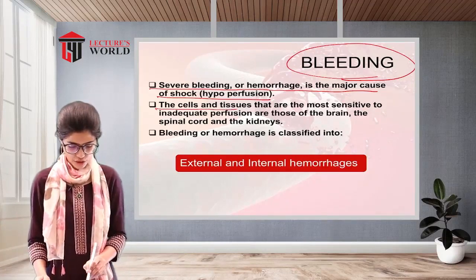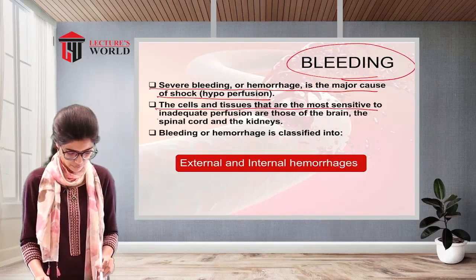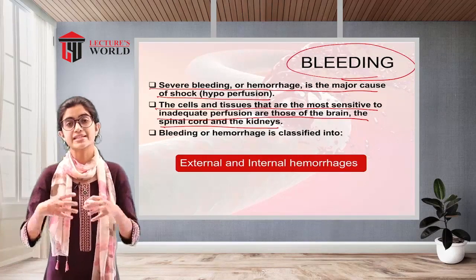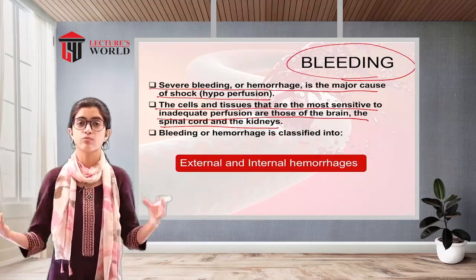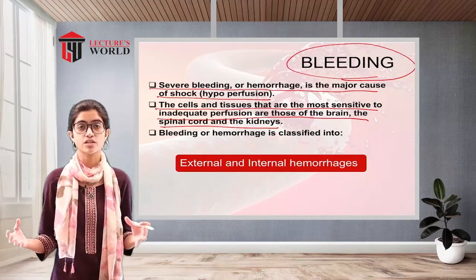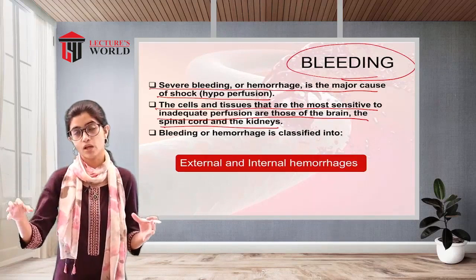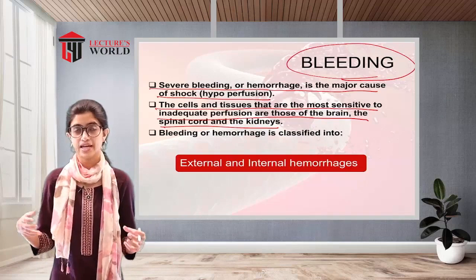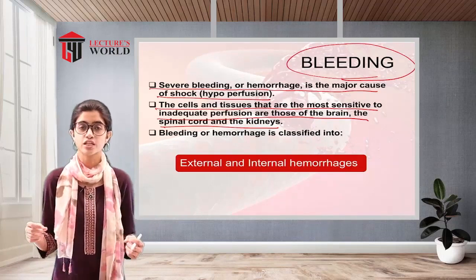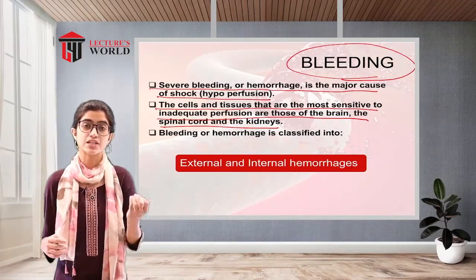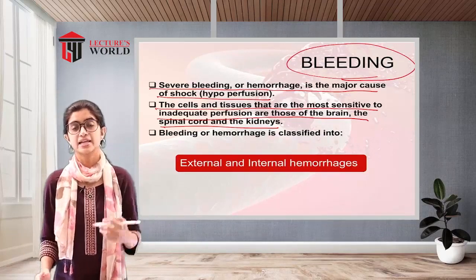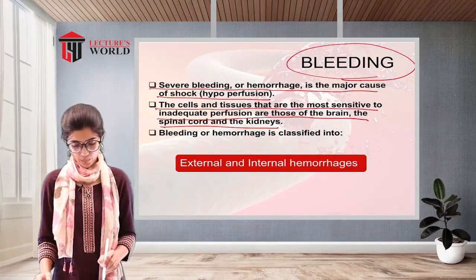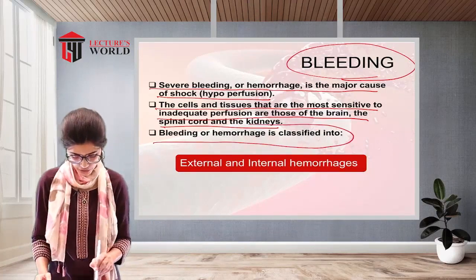The cells and the tissues that are the most sensitive to inadequate perfusion are those of the brain, the spinal cord and the kidneys. Now when there is a scenario in which there is excessive blood loss from the body and the patient is going into a state of shock, the body's vital organs such as the brain and the kidneys start responding to this loss of blood and start showing dysfunction, and hence the patient enters into a multiple organ failure state.